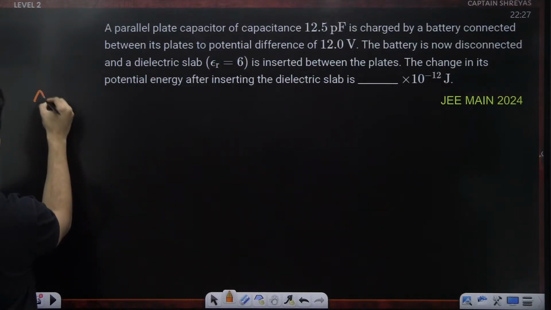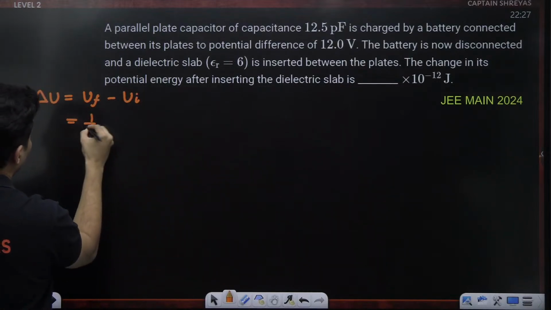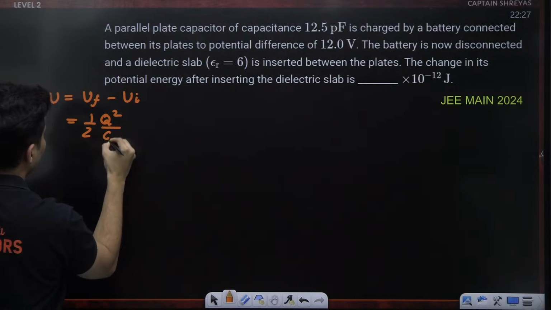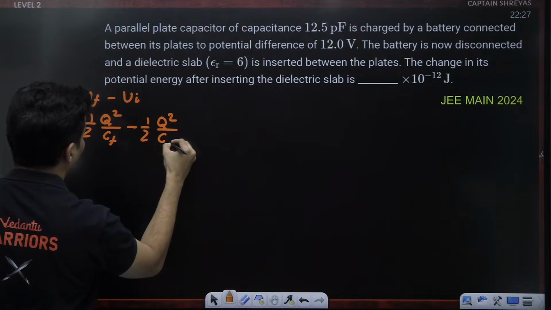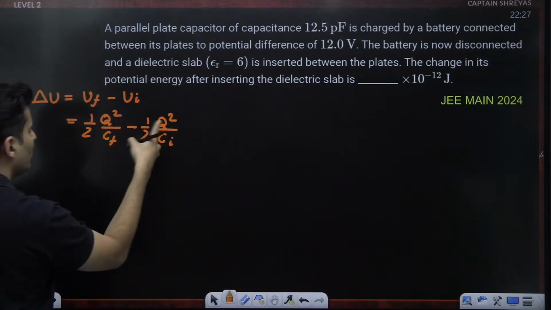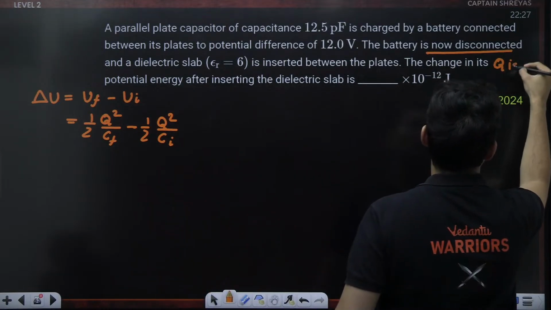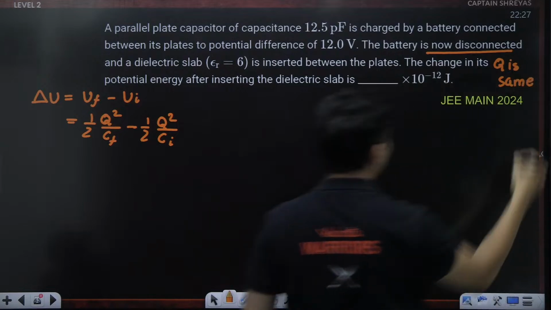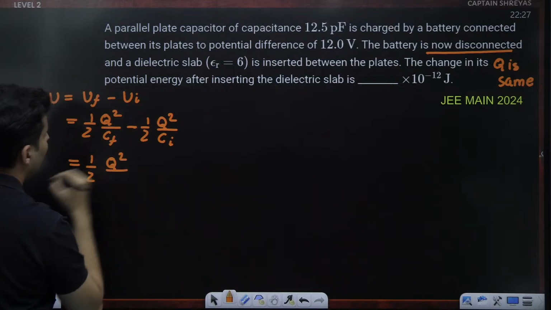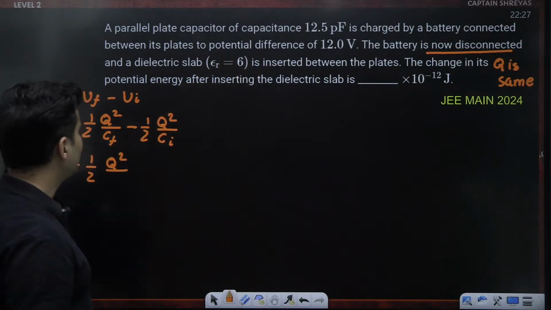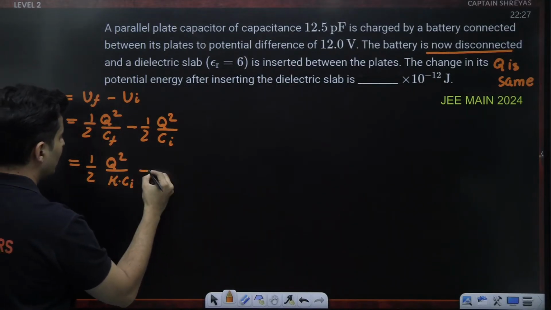The change in its potential energy, delta U, will be final minus initial. Final will be half Q square by that new capacitance minus half Q square by that old, initial capacitance. Q is the same. Reason being, battery is disconnected, so Q is going to be the same. Now, I know one more thing, because once you add a dielectric of some dielectric constant K, the capacitance becomes K times the old capacitance. So it will become K times the initial capacitance.